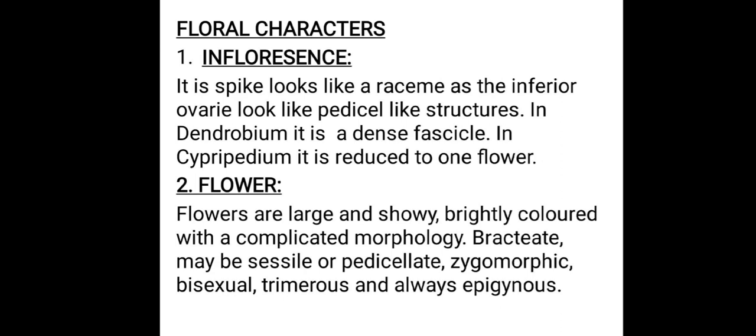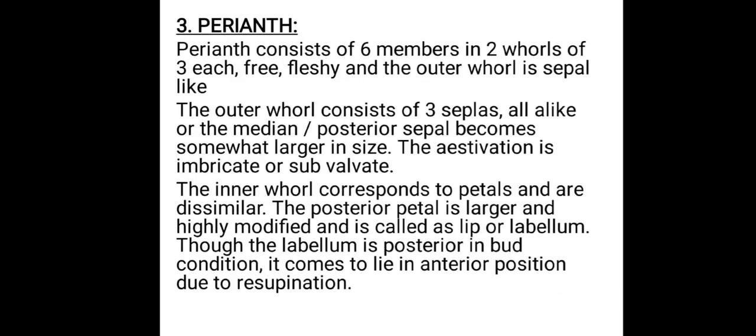Flowers show zygomorphic symmetry. That means in one plane only the flower can be divided into two equal halves. That is called zygomorphic symmetry. Flowers are bisexual in nature, trimerous and epigynous in condition. Now we will discuss perianth characters. Here perianth consists of 6 members which are arranged in 2 whorls of 3 each. Here perianth members are free in condition, they will not be fused. These are fleshy in nature.